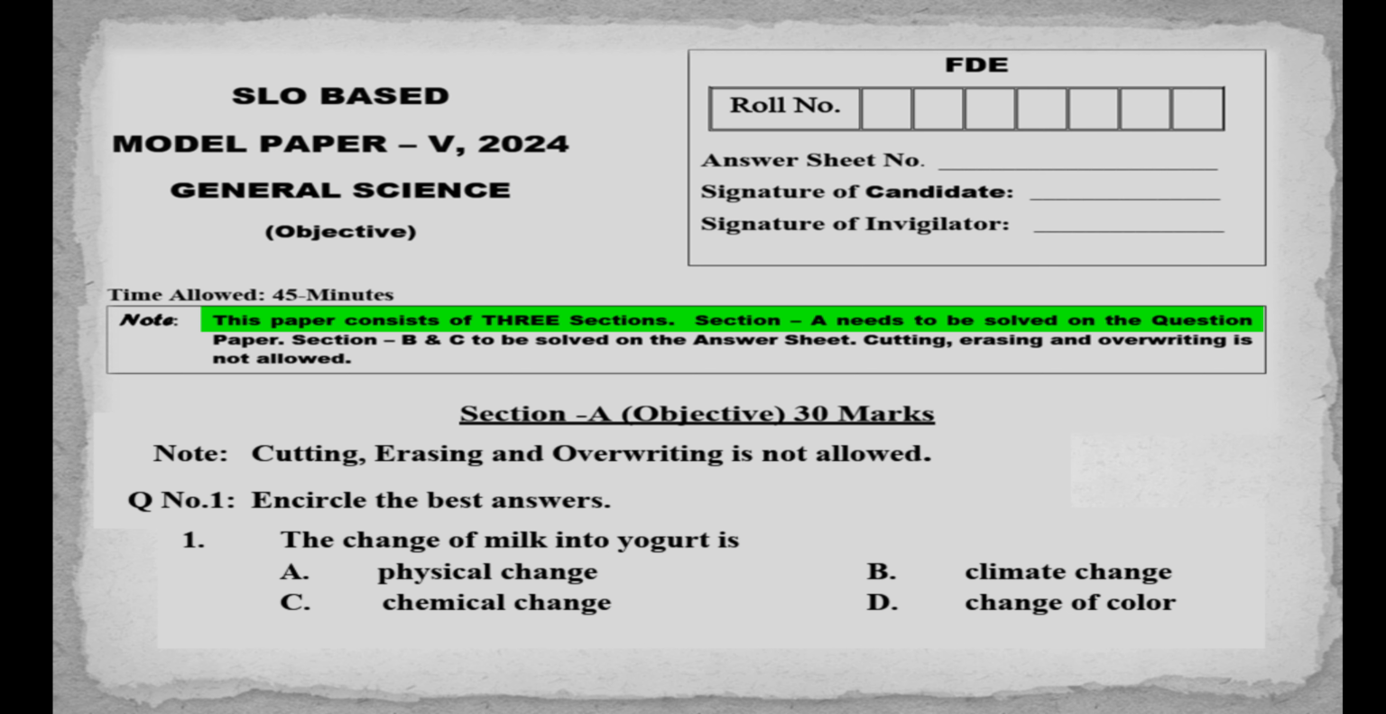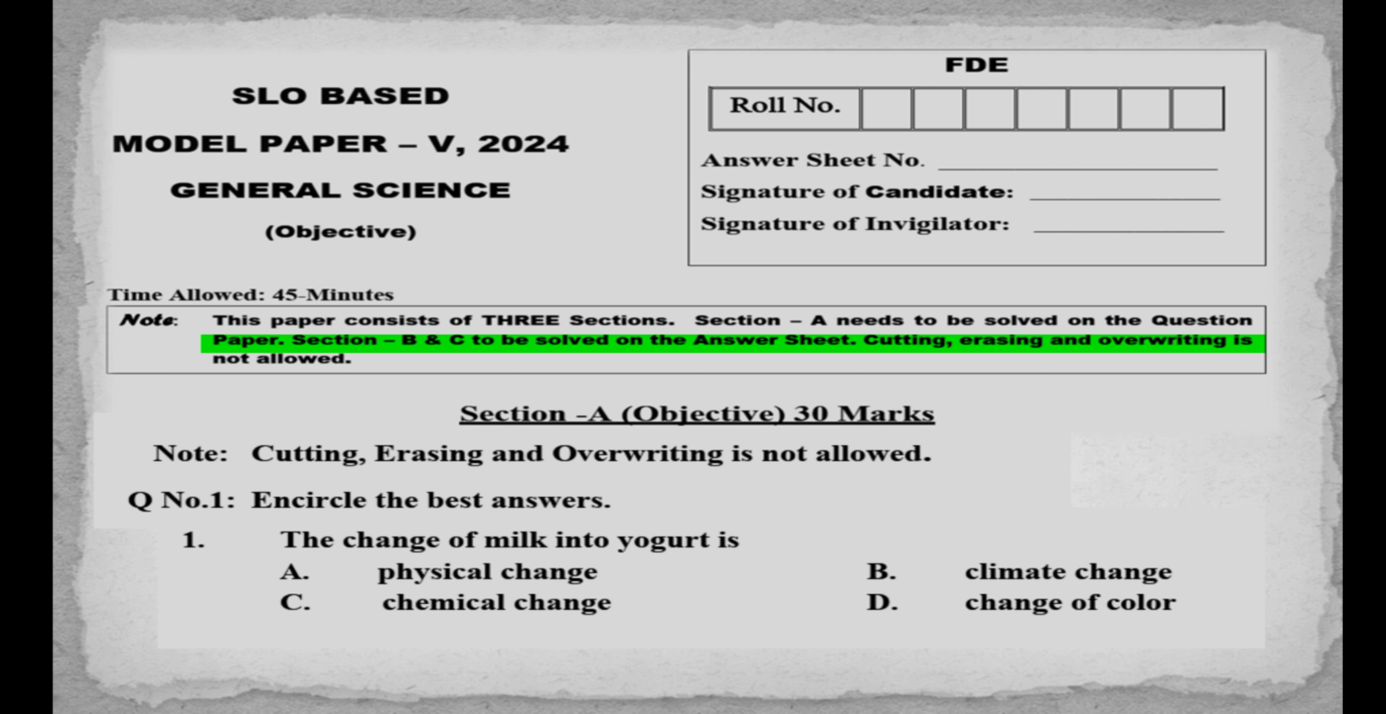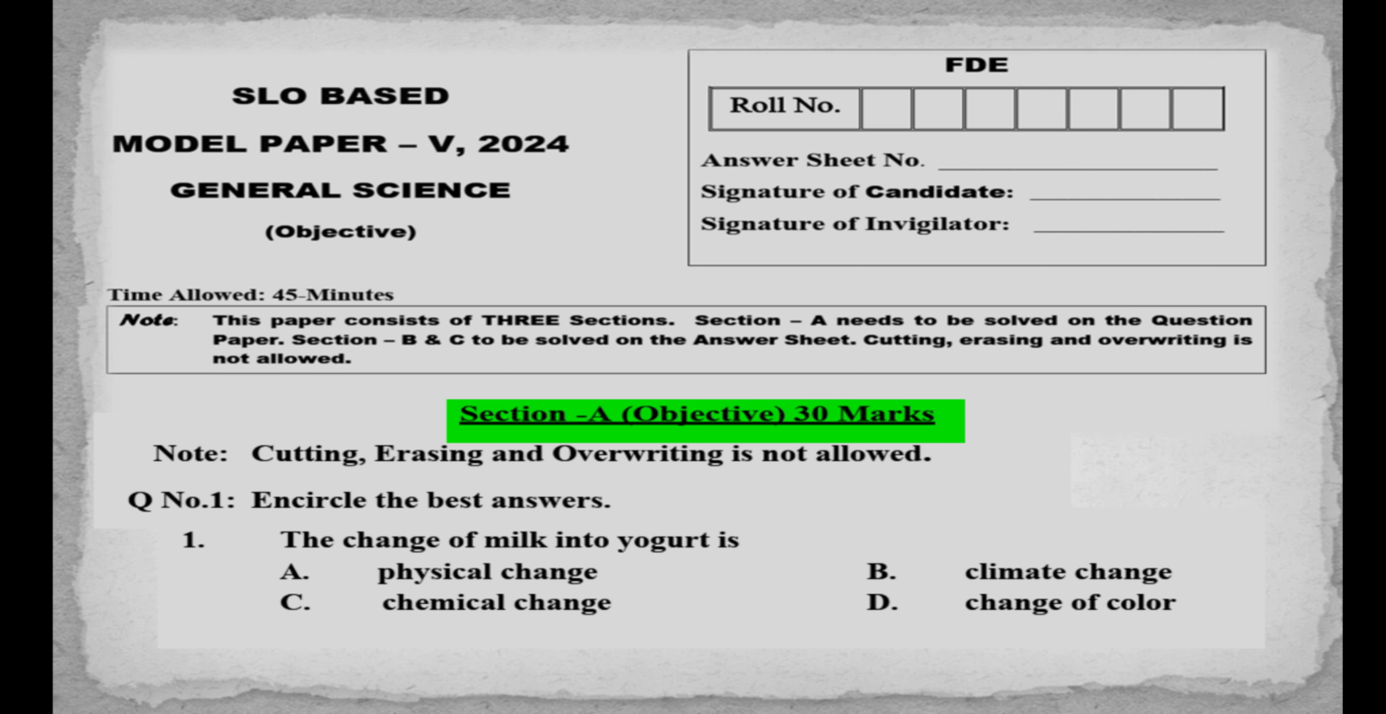This paper consists of 3 sections. Section A needs to be solved on the question paper. Sections B and C are to be solved on the answer sheet. Cutting, erasing, and overwriting is not allowed. Let's start solving Section A.